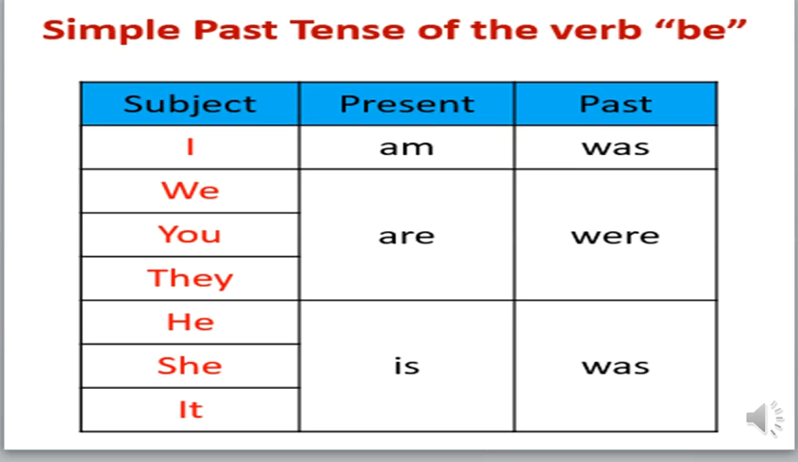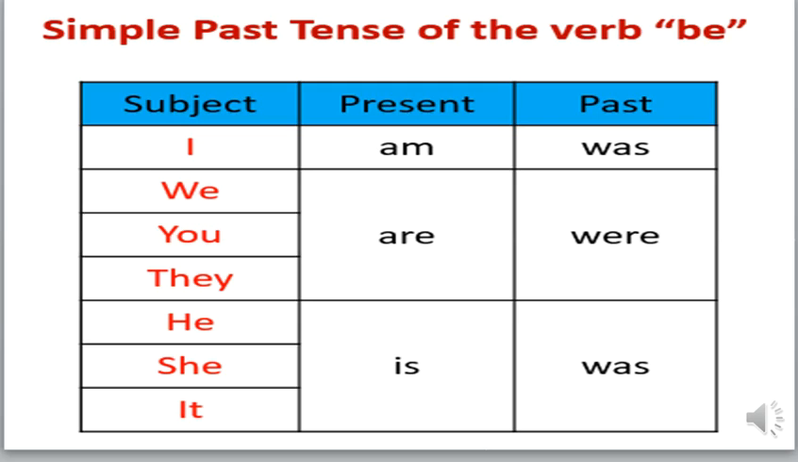Excellent, my students. Now, what happened to the verb to be when it goes back to the past? It takes only 2 forms. Was for the singular nouns and were for the plural. So it will be I was, she was, he was, it was. Excellent. And you were, we were, and they were. So the verb to be in the past, only 2 words. Was for the singular nouns and were for the plural.